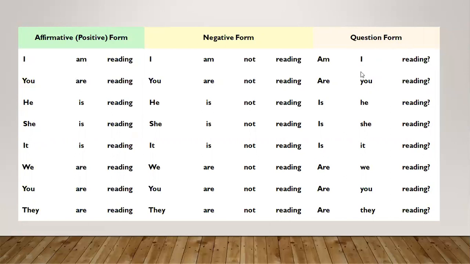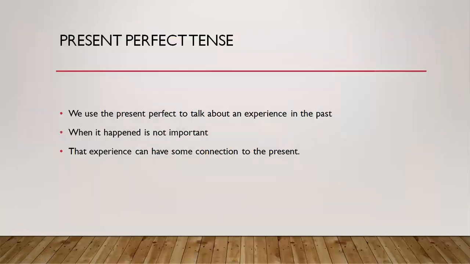In this, the to be form of the verb will be used before the subject. Now see the affirmative, I am reading. Now the interrogative is, am I reading? See the affirmative, you are reading. So it will be, are you reading? Is he reading? Is she reading? Is it reading? Are we reading? So this is all about the present continuous tense.